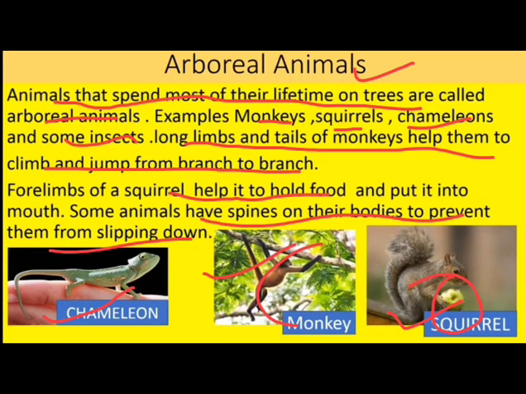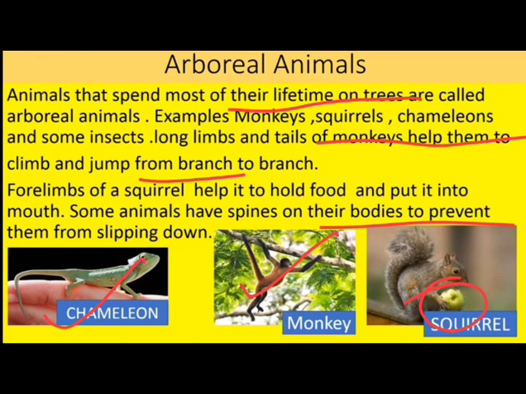So now we have understood that the animals are divided into 5 groups. First is the terrestrial animals, aquatic animals, amphibians, aerial animals, and arboreal animals. Okay, so I hope you have understood about these animals.